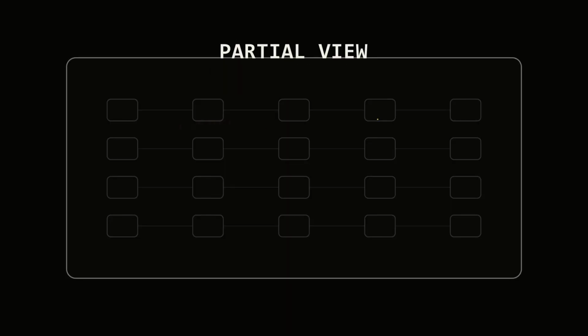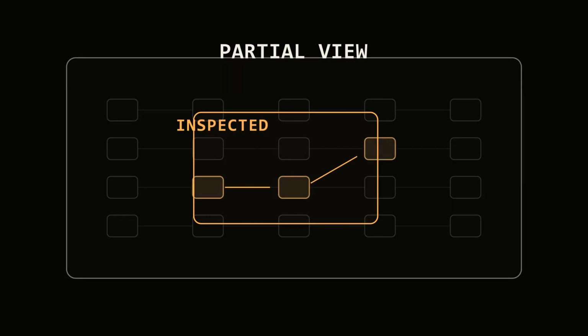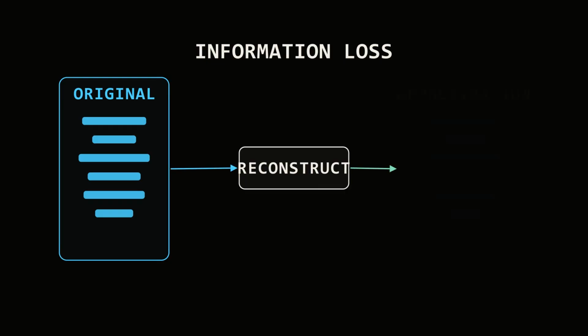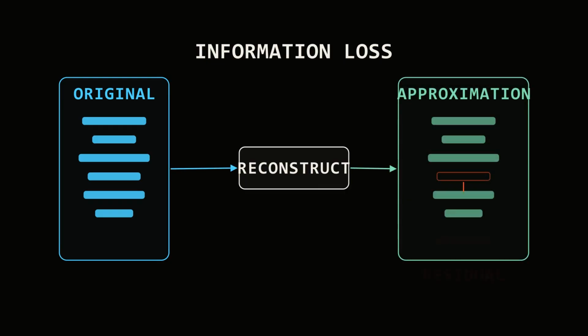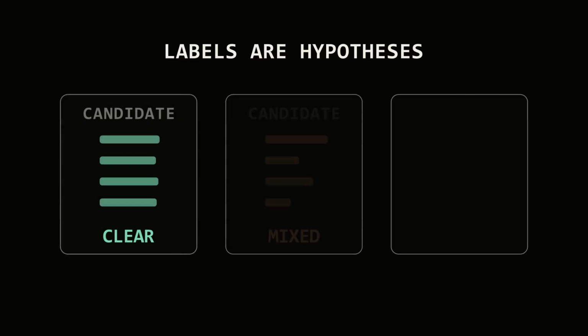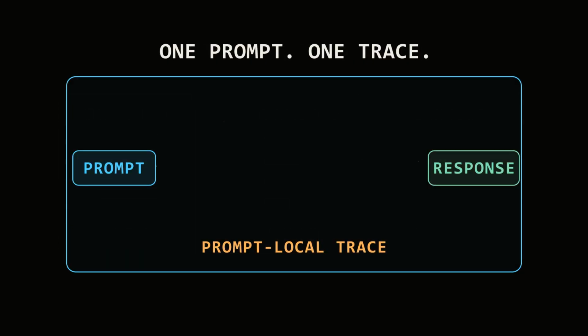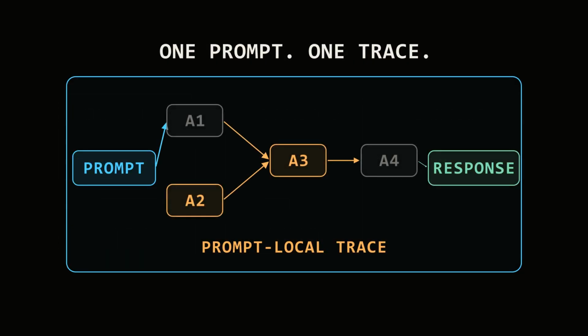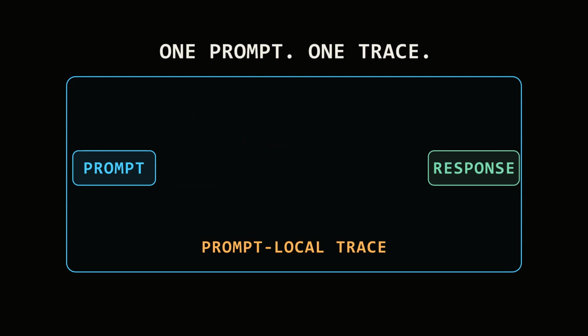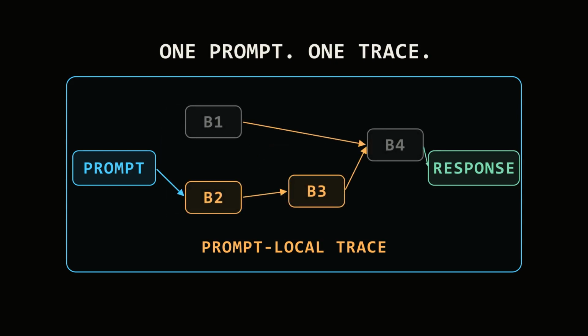The microscope is powerful, but its view is partial. Current attribution graphs capture only a fraction of the computation, even for short prompts. Sparse autoencoders also lose information. A clean feature map can be easier to read while still failing to preserve everything the original model used. Human labels can be wrong as well. Some features are clear, some mix several ideas, and others activate for patterns no researcher can yet explain. And one trace explains one response under one prompt. It is not automatically a universal diagram of how the entire model behaves.